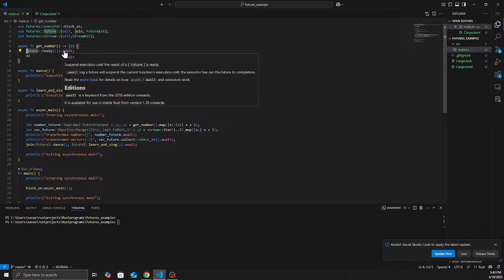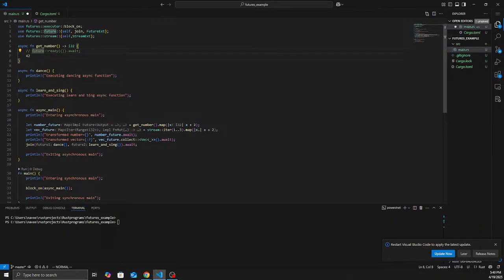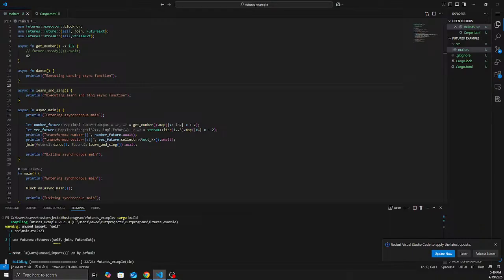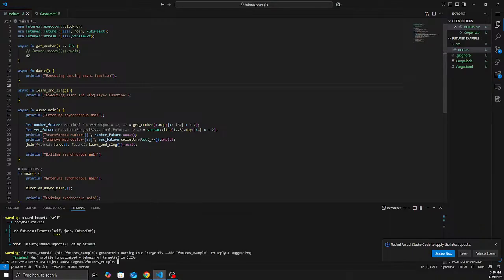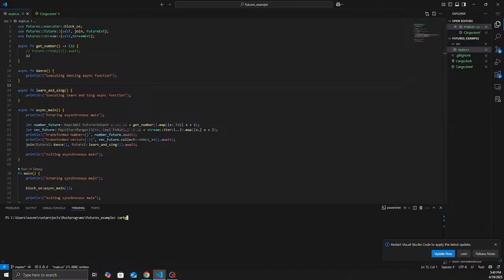If I remove this, will it still compile? I think it's not needed. You don't need to wait for it, but this will automatically convert it to an async function, just returning an integer.